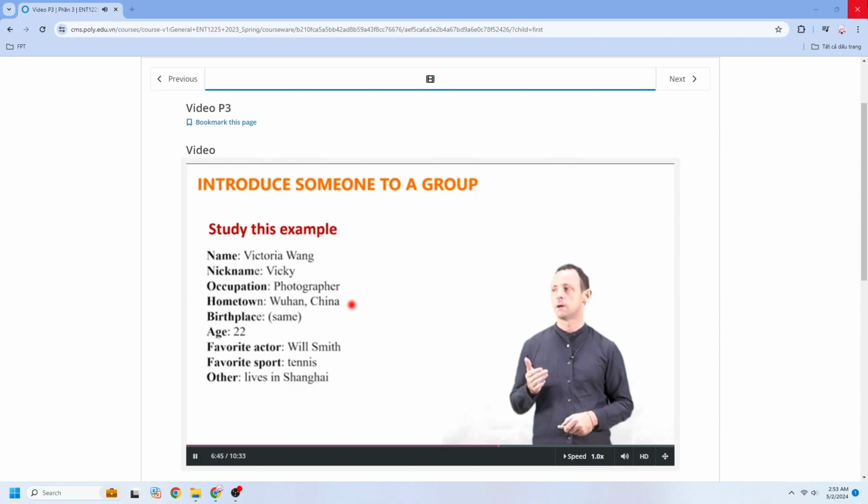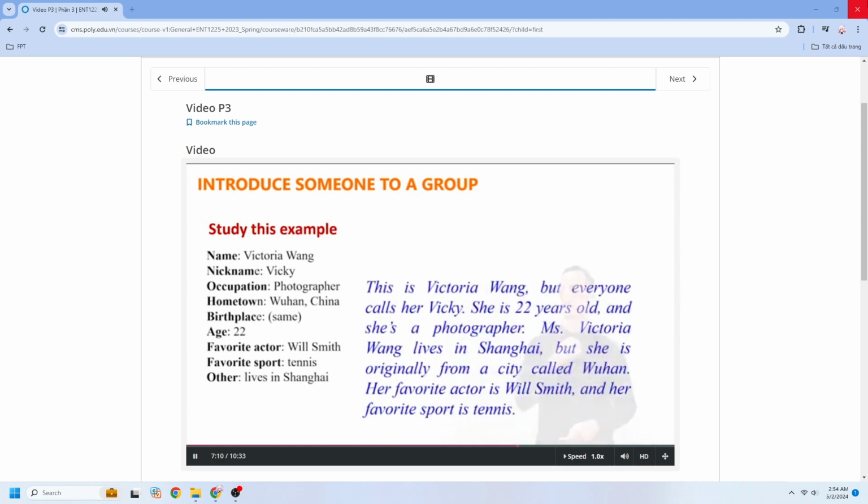Hometown: Wuhan, China. Birthplace: Wuhan, China. Age: 22. Favorite actor: Will Smith. Favorite sport: tennis. Other information: she lives in Shanghai.